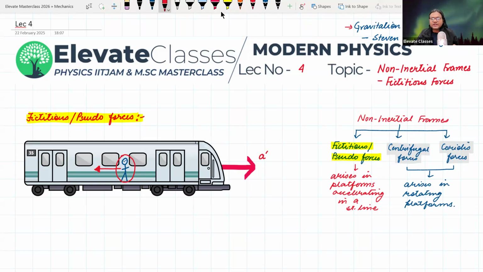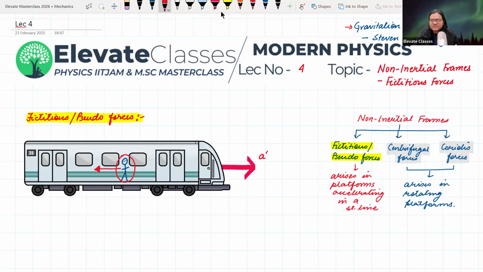Now, of course, ये जो force है, इसी को हम बोलते हैं pseudo force or a fictitious force. This force is called a pseudo or a fictitious force. Why? Because it is not arising from any kind of interaction according to Newton's third law. It is merely arising as a consequence of the reference frame being non-inertial at that moment in time.